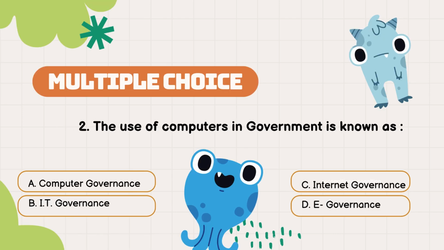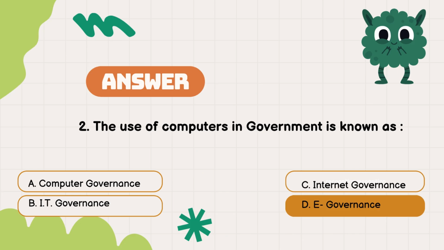GPS. Question number 2. The use of computers in government is known as A. Computer governance, B. IT governance, C. Internet governance, D. E-governance. The correct answer is option D.